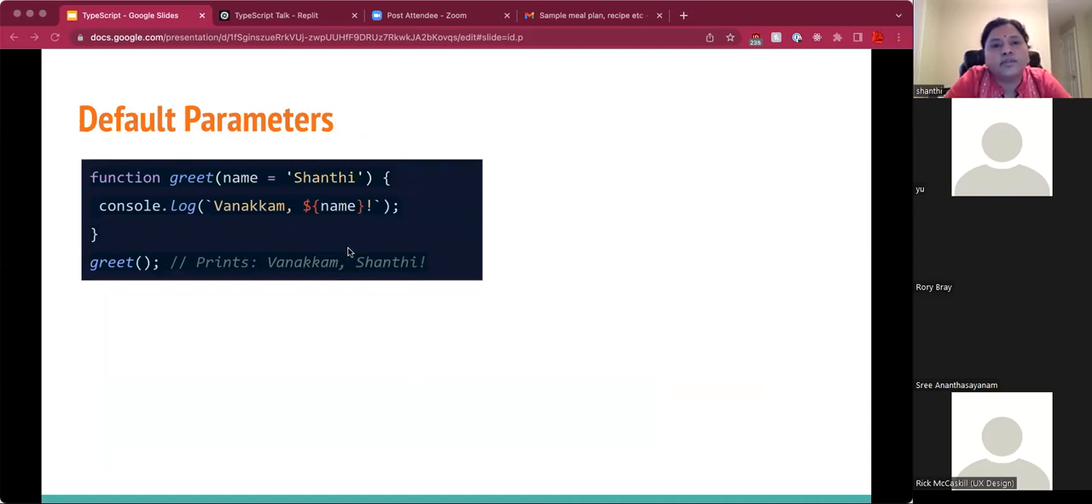Another way to do this is by defining a default value to the parameter. If a parameter is assigned a default value, TypeScript will infer the variable type to be the same as the default value's type. Parameters with default values don't need a question mark after their name, because assigning a default value already implies that they are optional parameters.